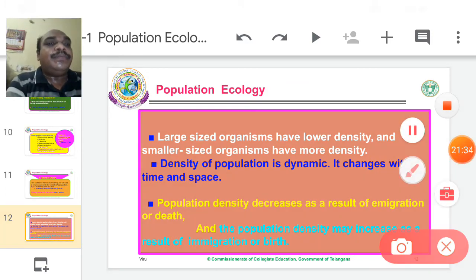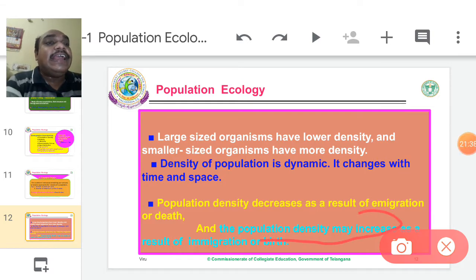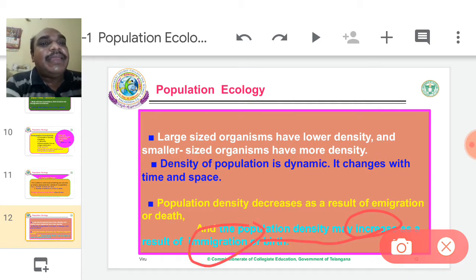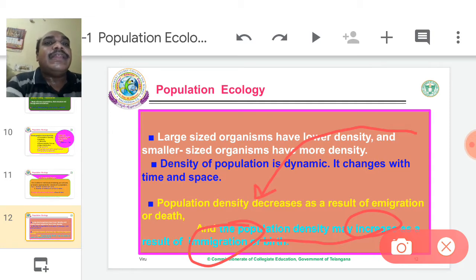One more thing. Now population density is increasing. How? Immigration. Immigration means from a far region to here. The organisms migrate from a far region to the given area.